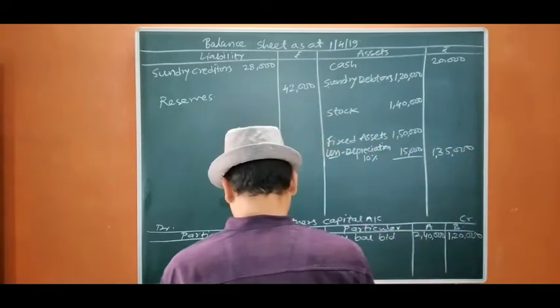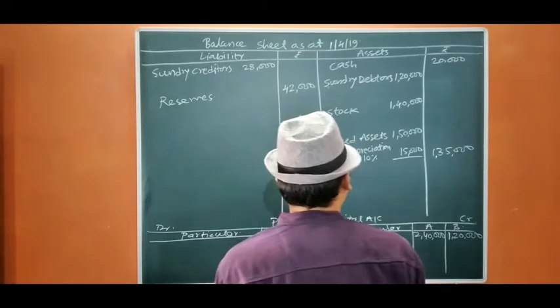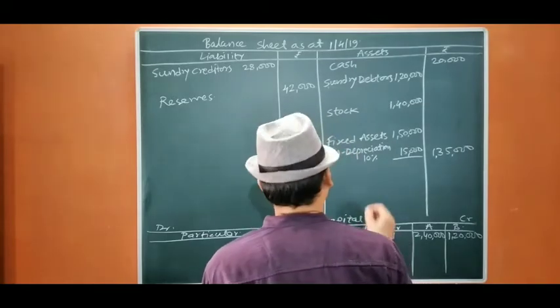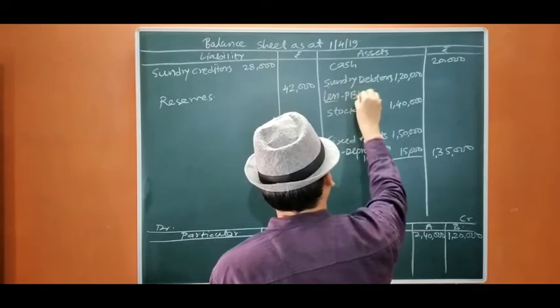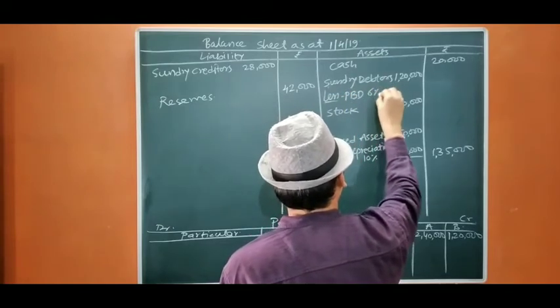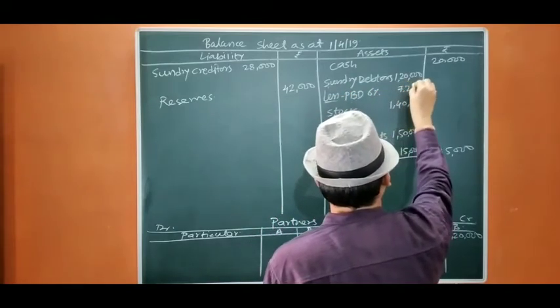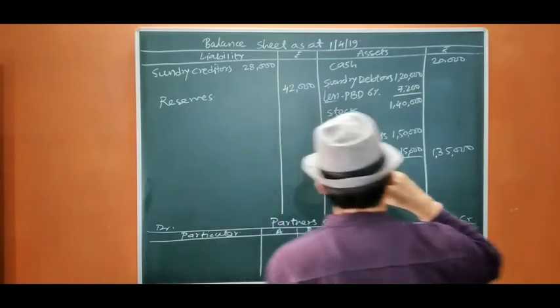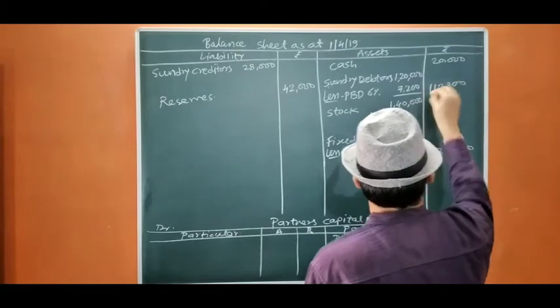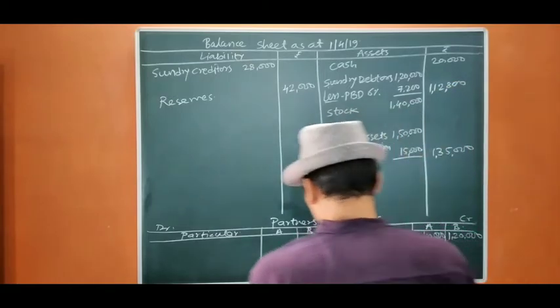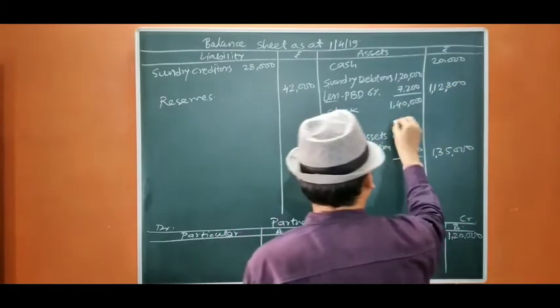Then it is said a provision for doubtful debt to be made at 6% on debtors, so less PBD, that is provision for bad debt 6%, 7,200, so it will be 1,12,800.